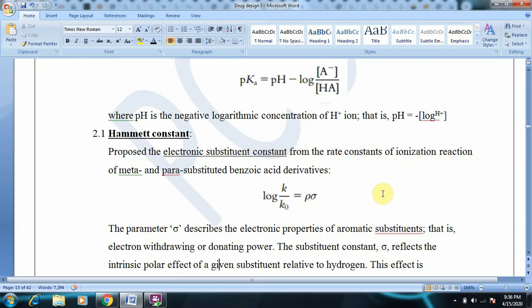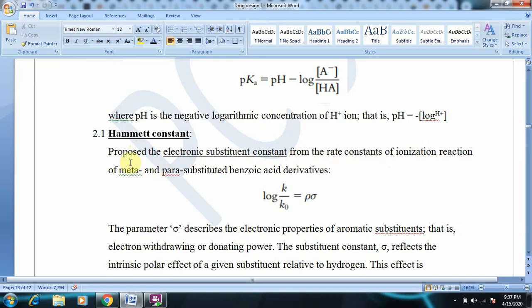For these molecules, the rate constants of ionization reactions help in defining the electronic substituent constant. Hammett proposed the electronic substituent constant from the rate constants of ionization reactions of meta and para substituted benzoic acid.